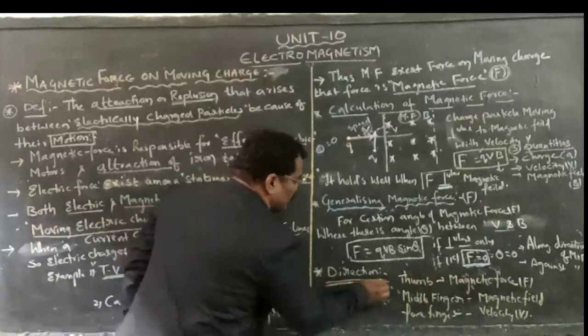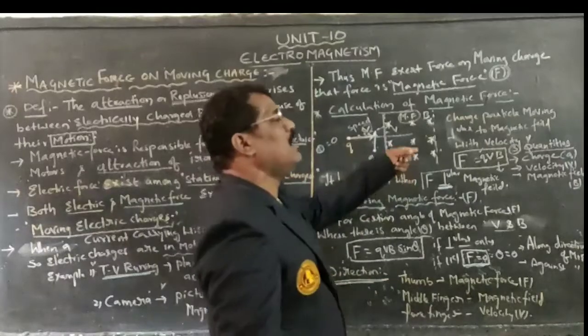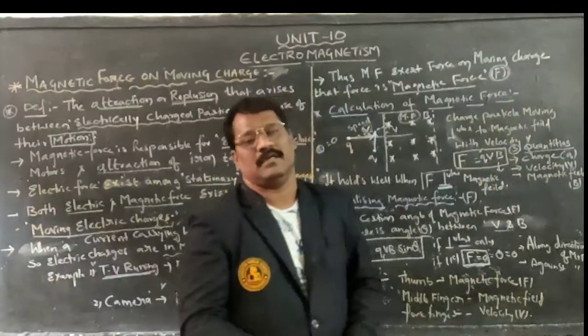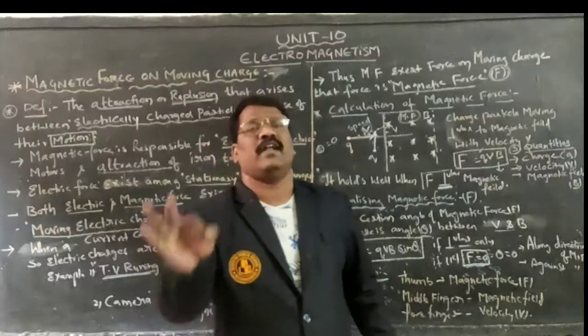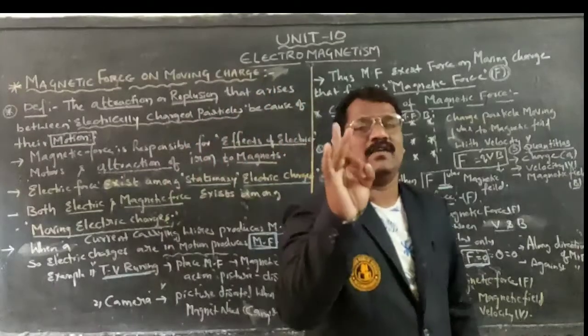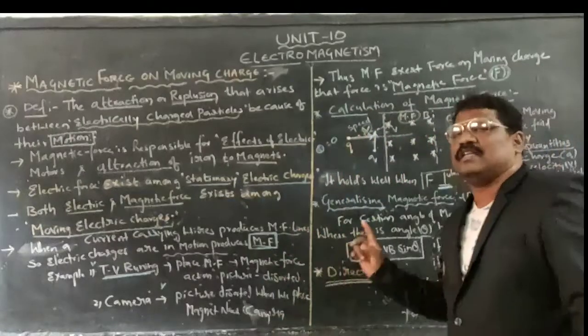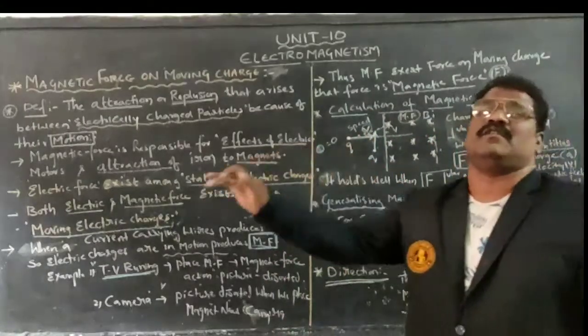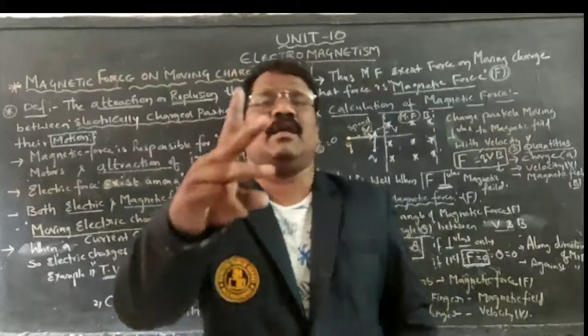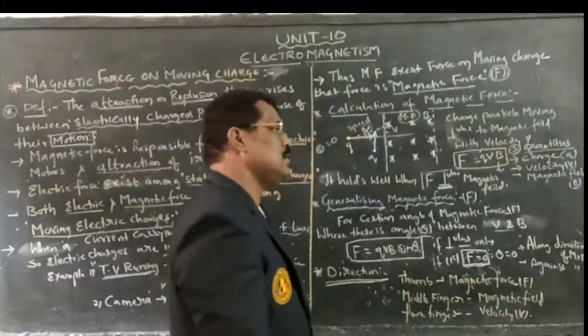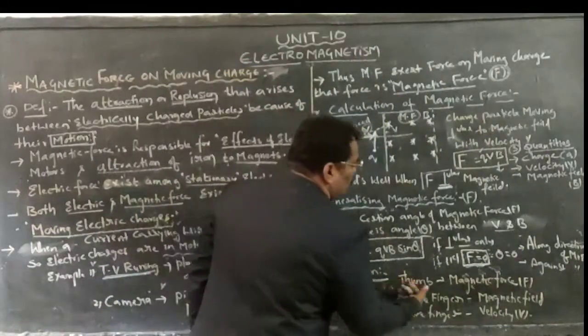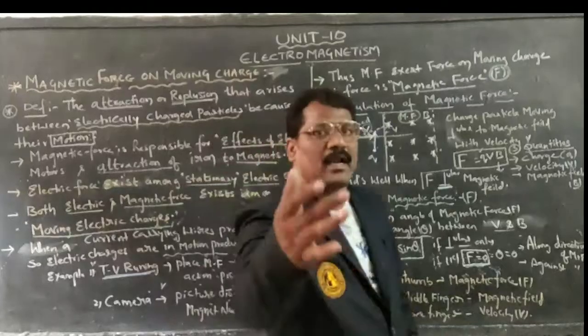Now, in which direction will this magnetic force exist? We have three quantities: one is magnetic force, another is magnetic flux density, and another is the velocity of the charged particle which is in motion. These three quantities are related by one rule, called Fleming's right hand rule.